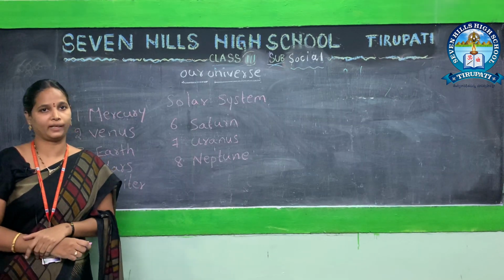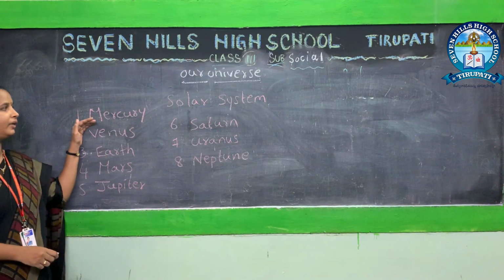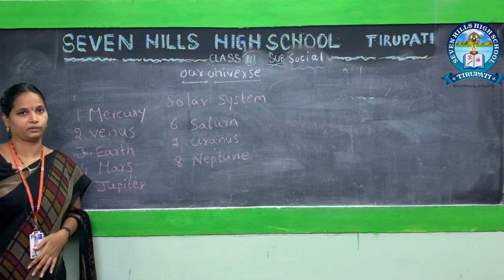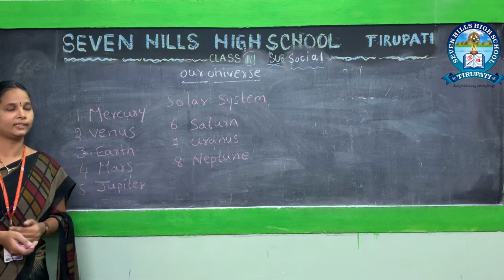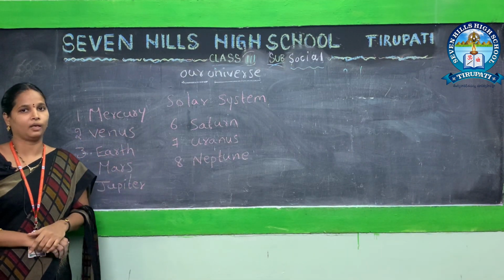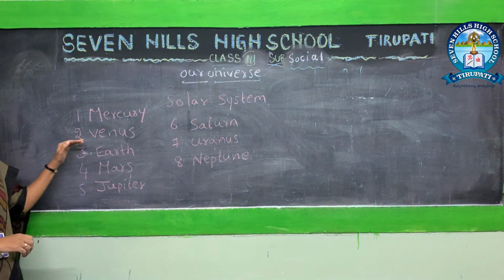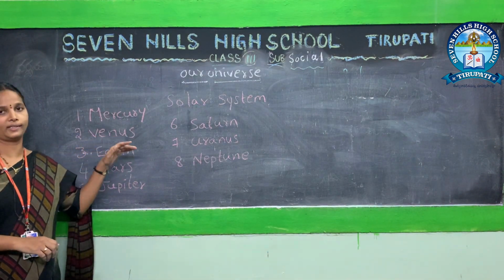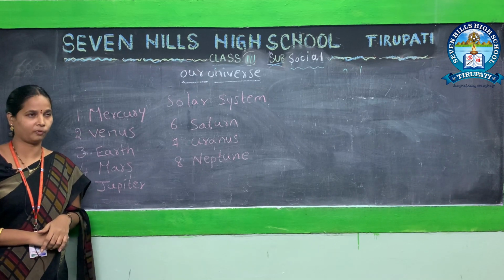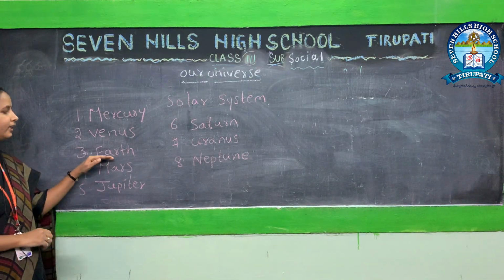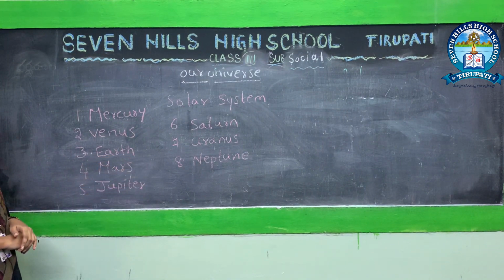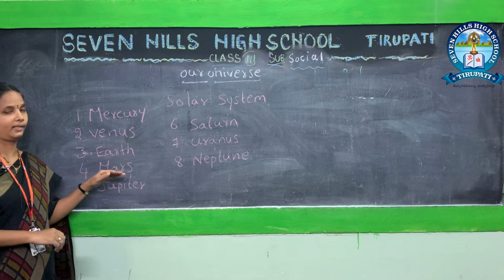Let's go to spellings. Mercury, M-E-R-C-U-R-Y, Mercury. Okay children, learn the spelling. Venus, V-E-N-U-S, Venus. Earth, E-A-R-T-H, Earth. Mars, M-A-R-S, Mars.